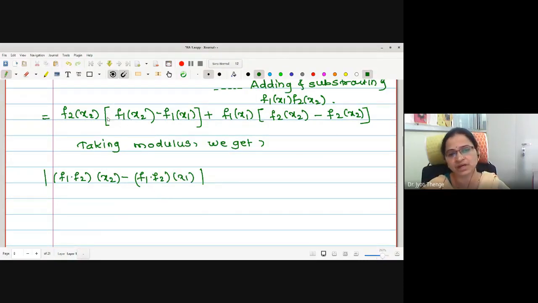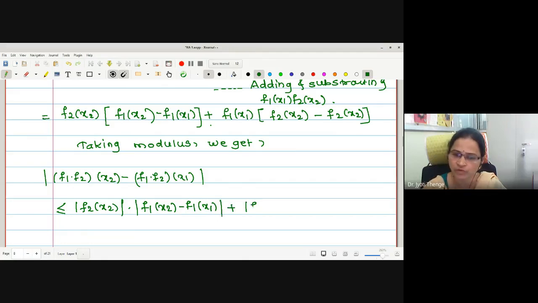Whenever we are separating the modulus over an addition, the equality becomes inequality, since we are using the triangle inequality. Therefore, let me write this as less than or equal to. Let me separate over this addition and over the multiplication as well. Therefore, here we will get mod of f2 x2 into mod of f1 x2 minus f1 x1, added with mod of f1 x1 into mod of f2 x2 minus